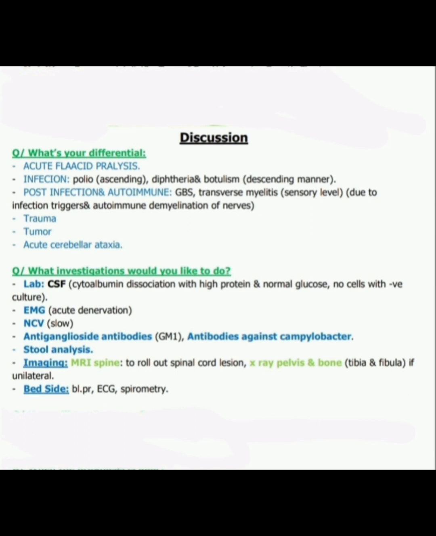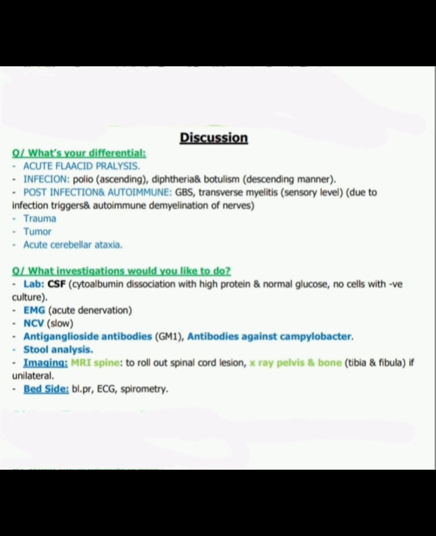So what are your differentials? It can be acute flaccid paralysis, then infection like polio, ascending; diphtheria and botulism, descending manner. Post-infection and autoimmune, that is Guillain-Barre syndrome, GBS; transverse myelitis, sensory level, due to infection and triggers and autoimmune demyelination of the nerves; trauma, tumor, acute cerebellar ataxia. So these are the differential diagnoses.